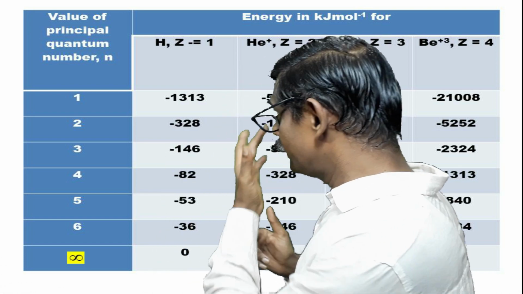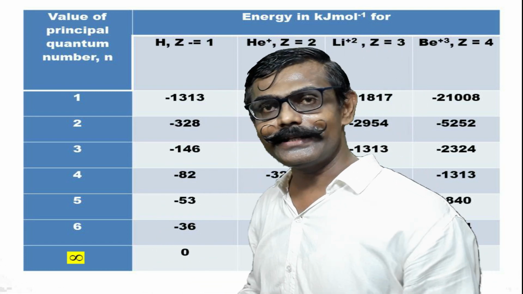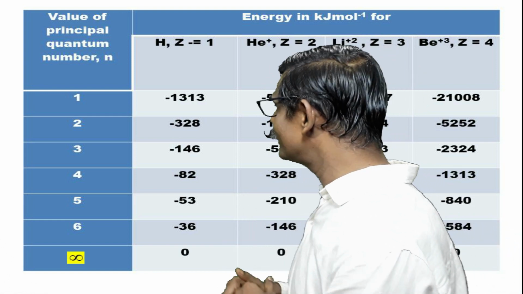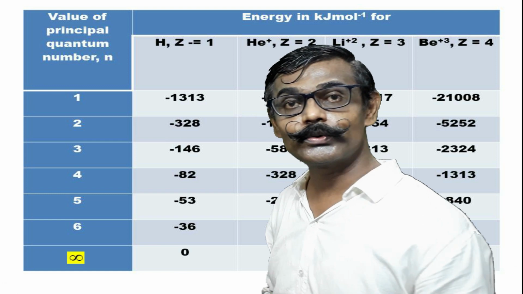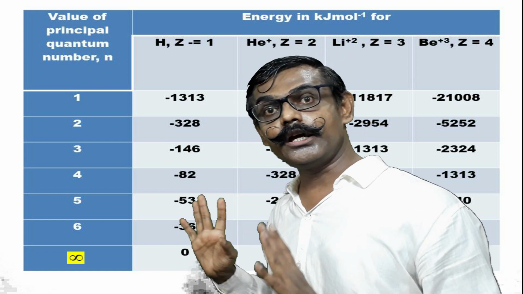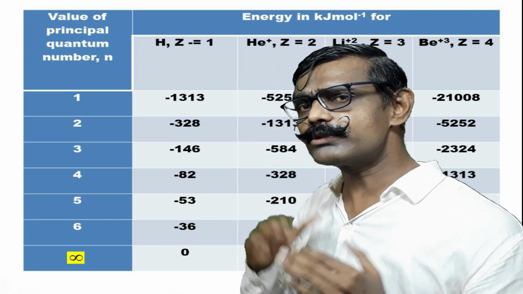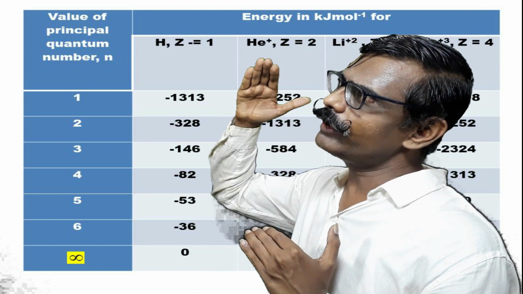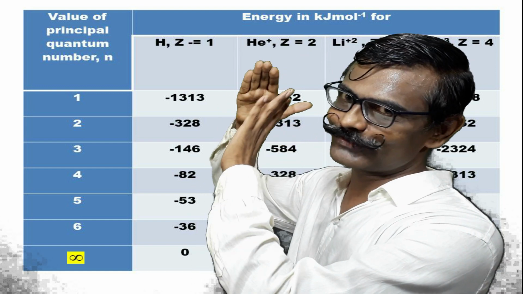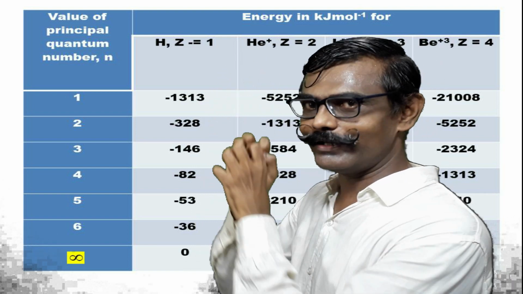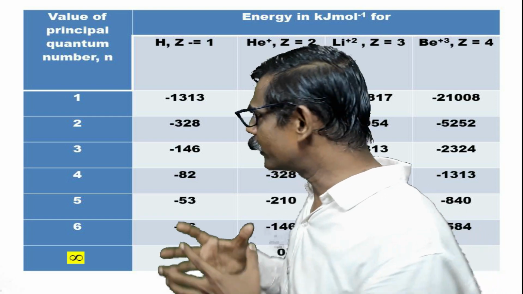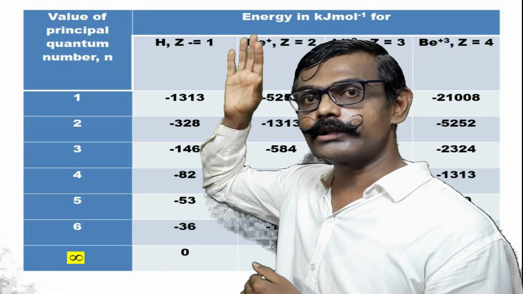That means energy for N is equal to 1, N is equal to 2, N is equal to 3, N is equal to 4, N is equal to 5, N is equal to 6. And at last, N is equal to infinity. Infinity means such a large orbit where the nucleus cannot reach. The nucleus cannot pay attention to the electron. That means in that hydrogen atom, it will be N is equal to infinity.